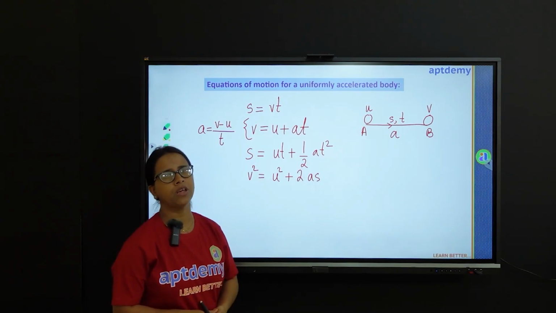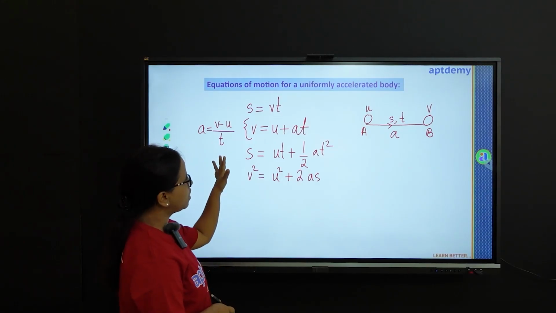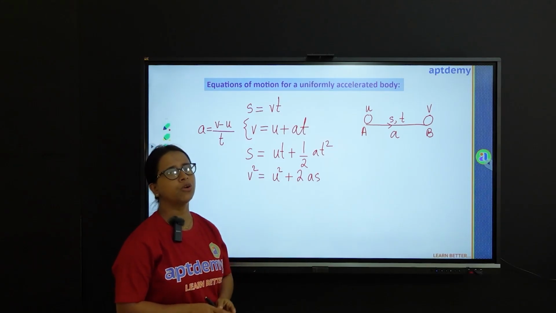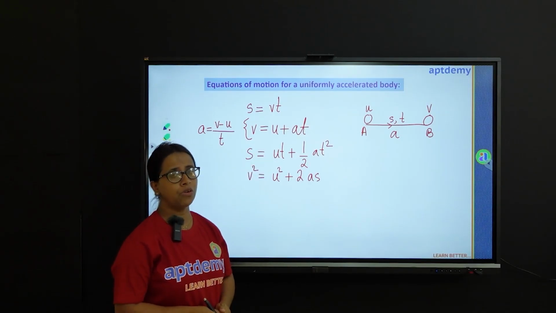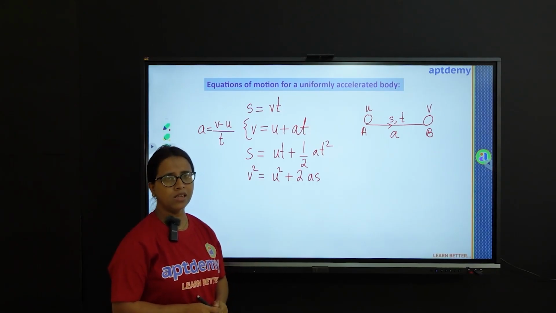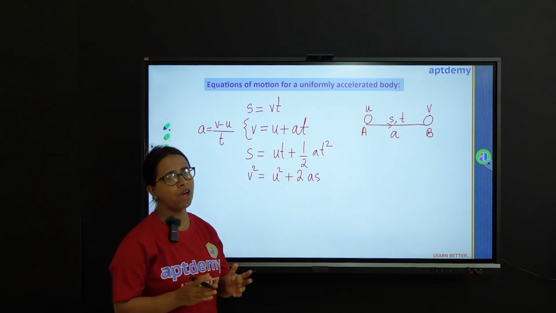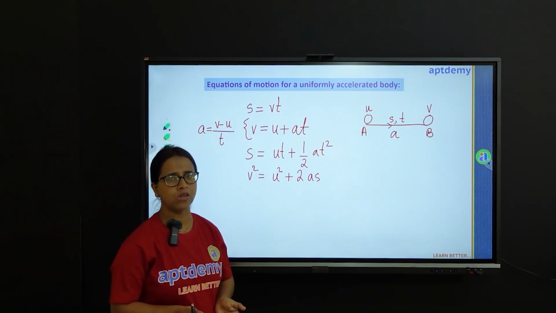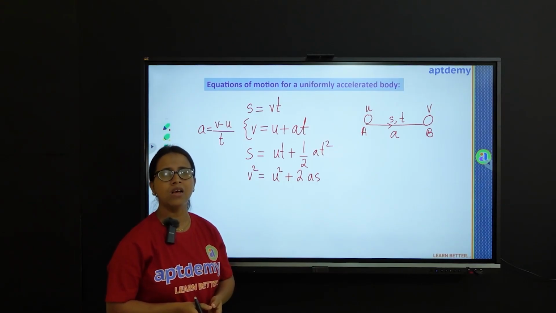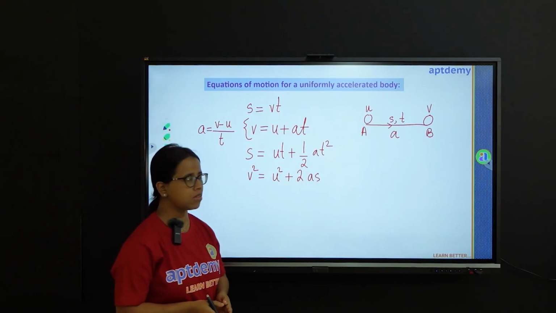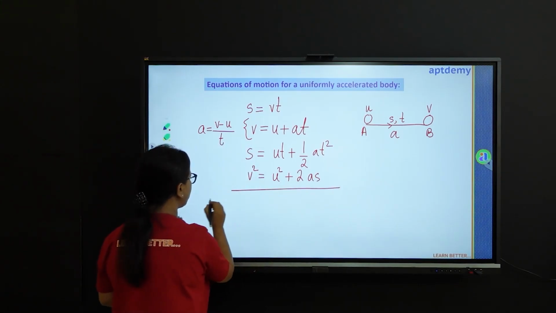What if a body is falling freely under the action of gravity? These equations will remain the same. The only difference is that in place of acceleration, we will write g, little g. Little g is the acceleration due to gravity. It varies from equator to the poles, but for simplicity, we will assume its value as 9.81 meter per second square. So let me write those equations for a freely falling body.